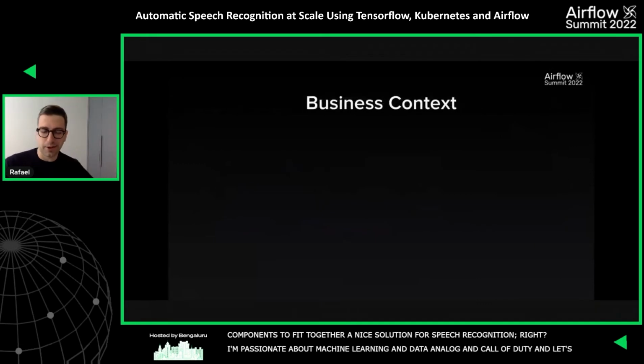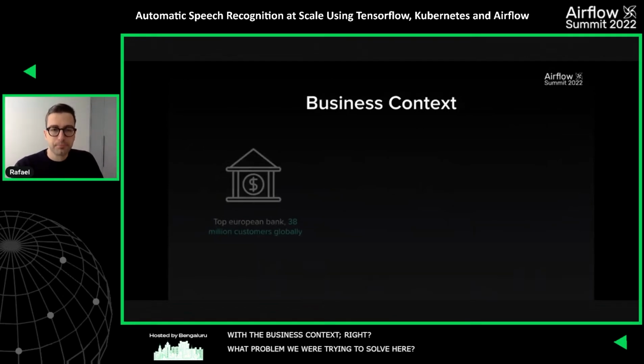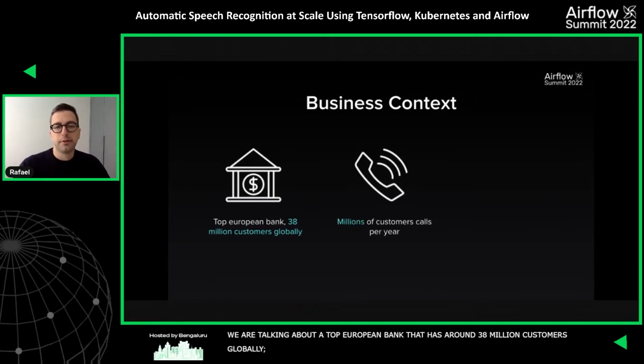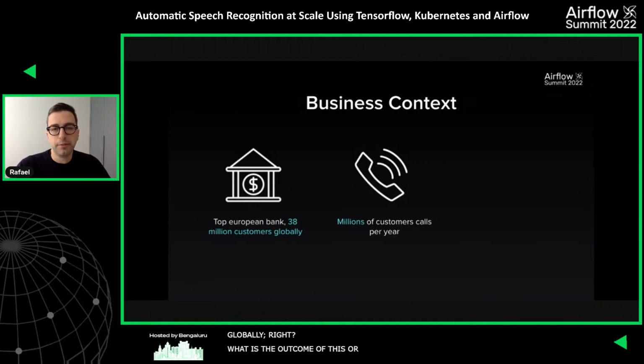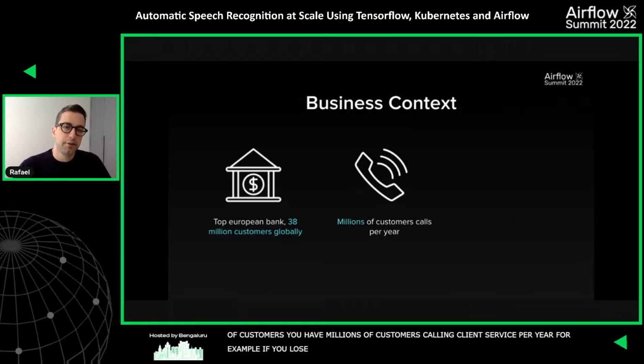Let's go with the business context, right? What kind of problem were we trying to solve here? So we're talking about a top European bank. This bank has around 38 million customers globally, right? So what is the result of this? Well, you would imagine that with this amount of customers, you have millions of customers calling client service per year. For example, if you lose your credit card, or if you think your account balance is not right, more often than not, you would want to call your bank, right, and see what's going on.